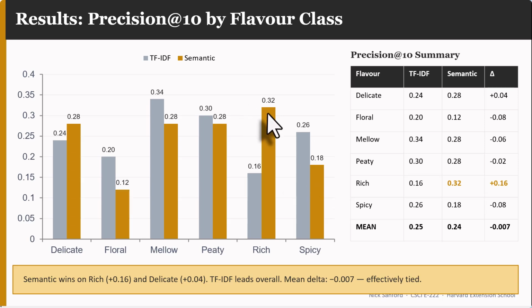On the other hand, rich had a wonderful return on the semantic model. What that tells us is words traditionally used to describe rich are used in many different ways. They're used across different flavors, not just one particular type. So the semantic model was able to distill apart where the terms that describe rich met the concept of what the corpus documents were, not necessarily the words exactly. So that one returned much better than we expected.